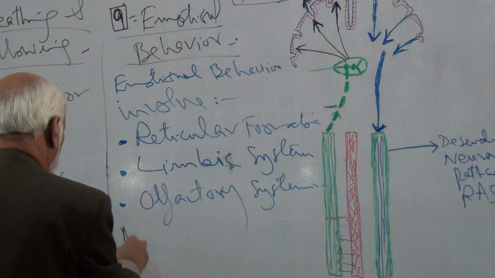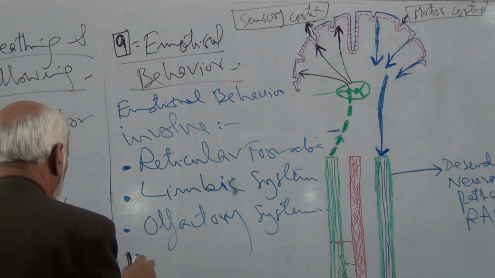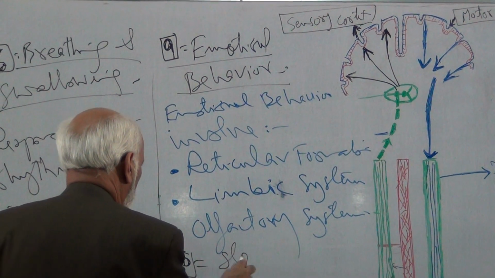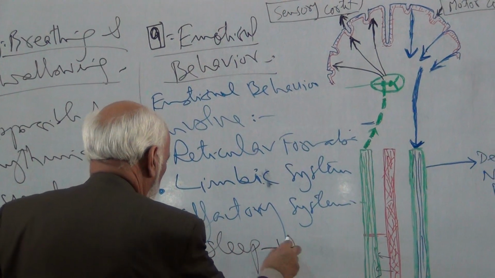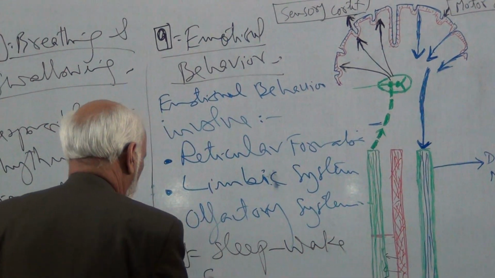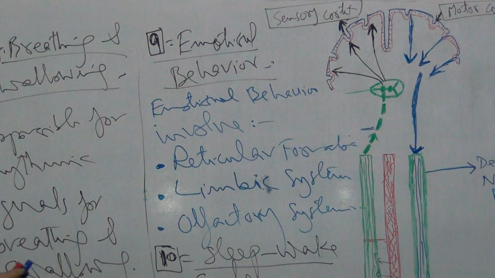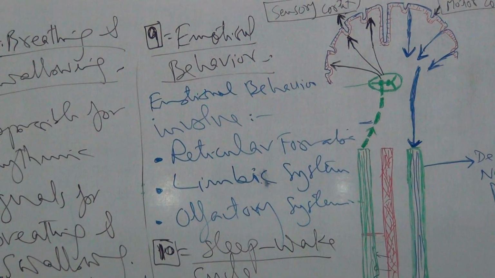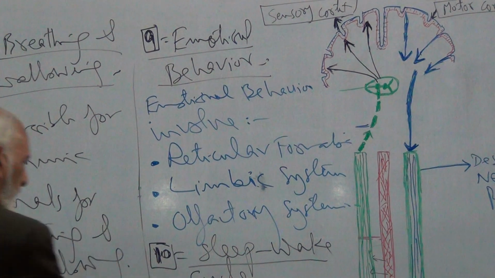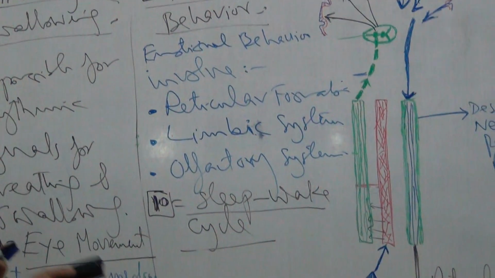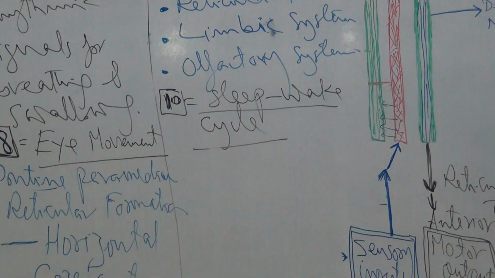Next, sleep-wake cycle. The sleep-wake cycle is another important function of the reticular formation of the brainstem.